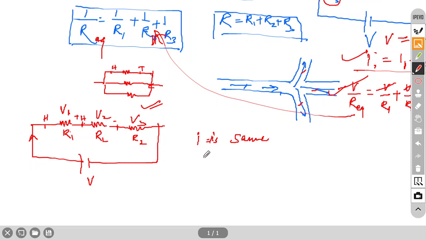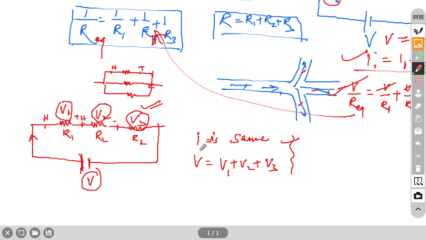Now we can write like this: V, because this V potential difference is always equal to this V. This much potential difference has been produced by the battery, and that is divided into 3 parts. So V equals V1 plus V2 plus V3. Similarly, just like I equals I1, I2, I3, same thing here. So 1 mark here, 1 mark here.